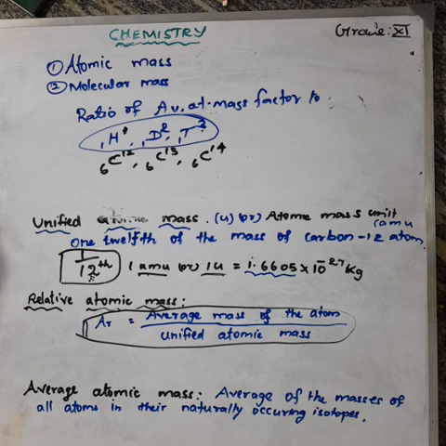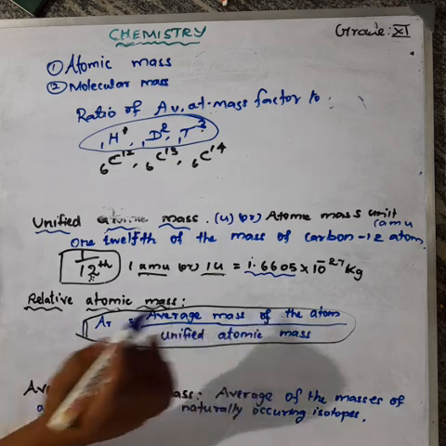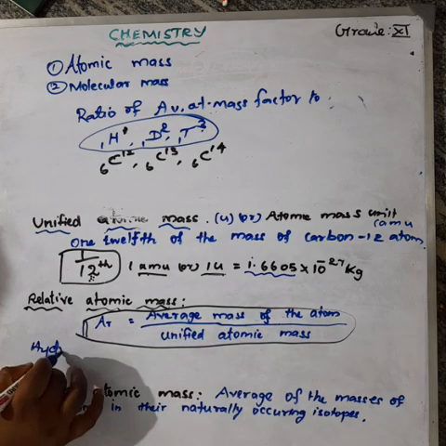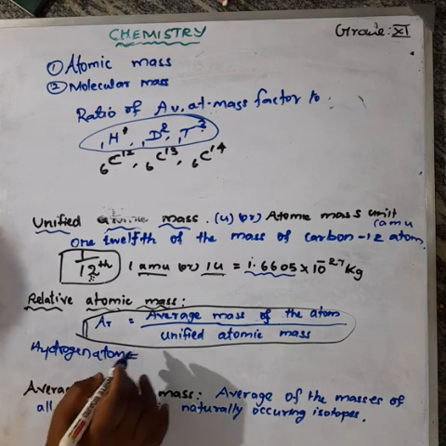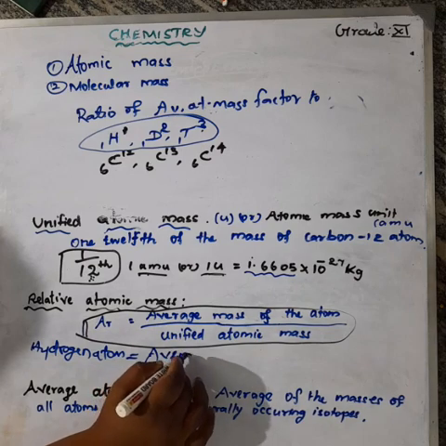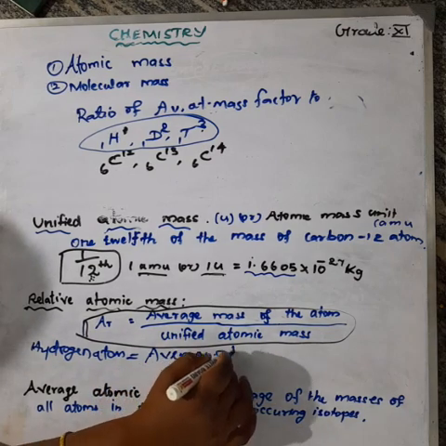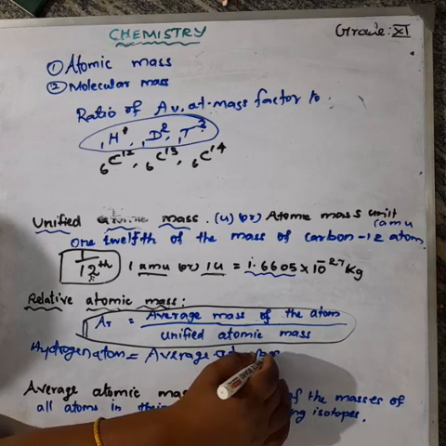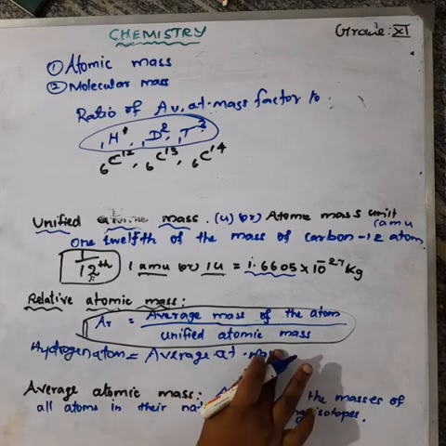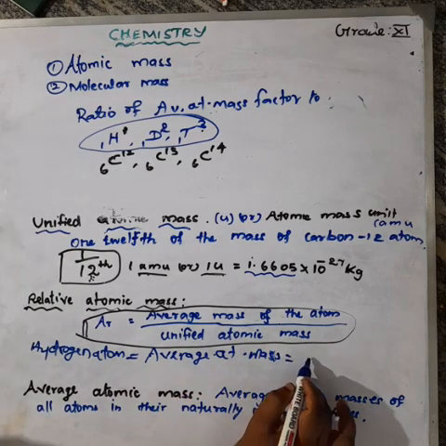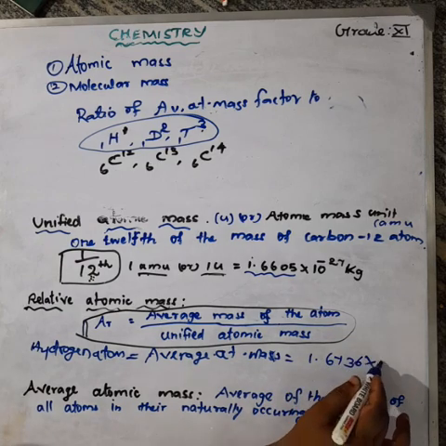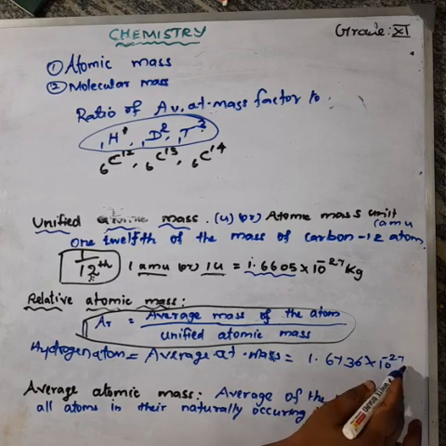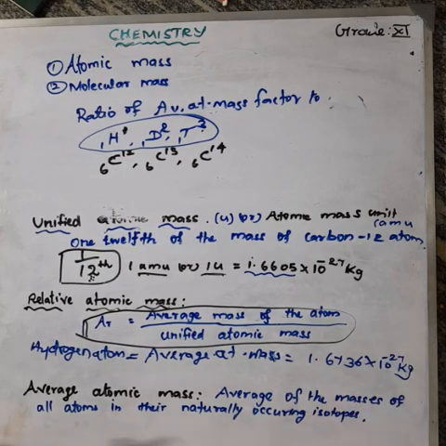Here I already calculated the average atomic mass of the hydrogen atom, that is 1.6736 into 10 power minus 27 kilogram. This is the average mass of the hydrogen atom in kilogram, not in AMU. This is in kilogram form.